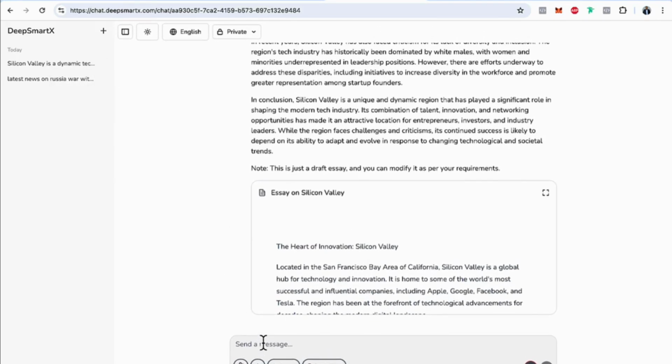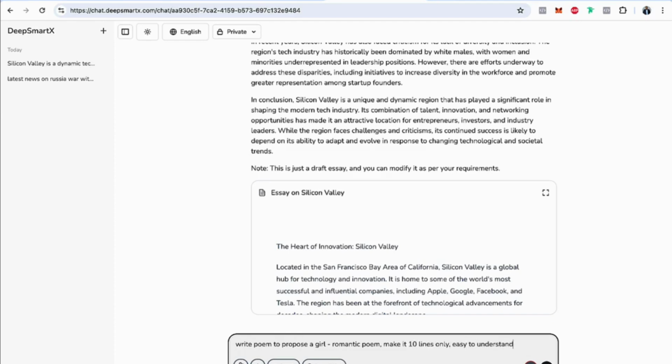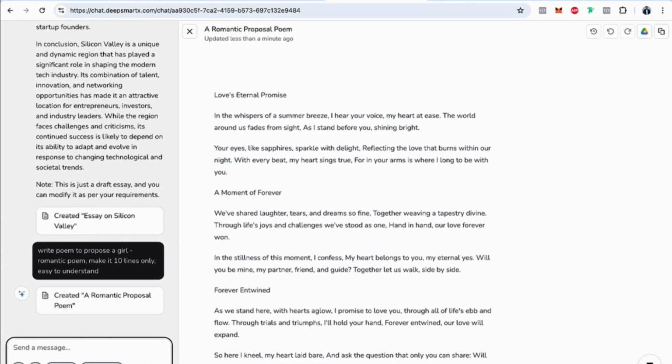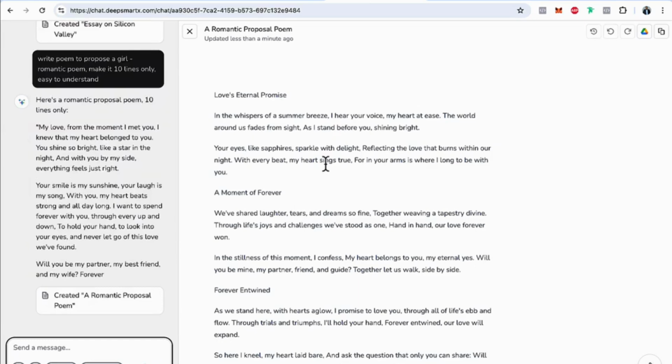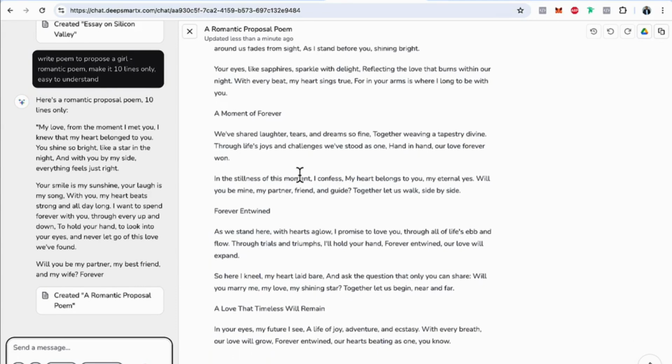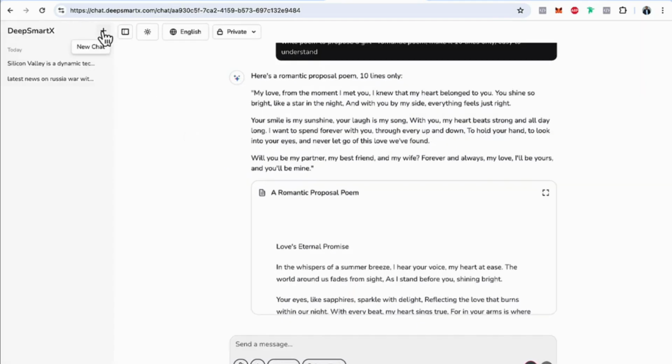Now, I want to make it something better. So, I would say write a poem to propose to a girl. Romantic poem. Make it 10 lines only. Easy to understand. Let's just see. Now you can see, you can create a poem using this model and propose to your lady or anyone else. Let me show you the next feature.